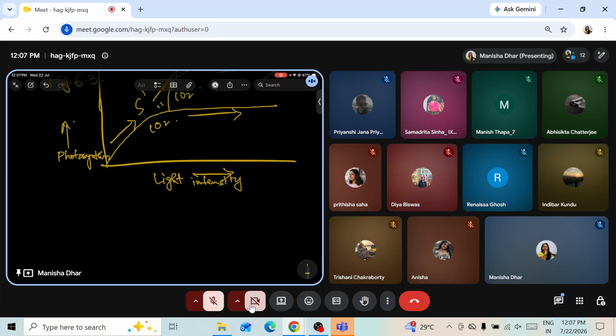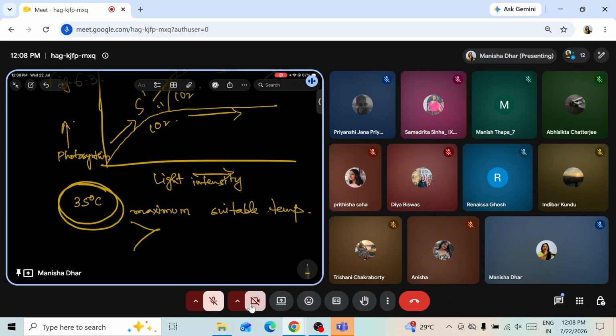Regarding temperature, we must know that 35 degrees C is very important. 35 degrees C is the maximum suitable temperature for photosynthesis to occur. Beyond this, the rate of photosynthesis starts decreasing, and finally at about 40 degrees C and above, photosynthesis stops.